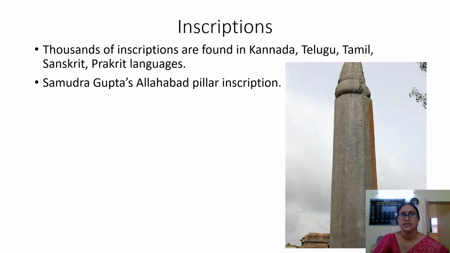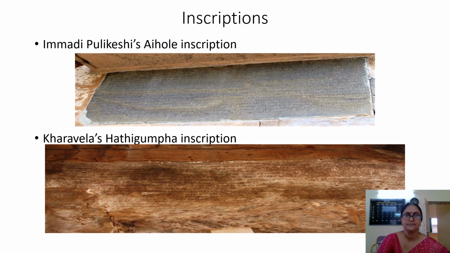So in this way, thousands of inscriptions are written in various languages like Kannada, Sanskrit, Tamil, Telugu, Gujarati, like this. In various languages, the inscriptions are written which can be found in different places of India. For example, Immadi Pulikeshi's Aihole inscription. Here you can see the picture of Immadi Pulikeshi, Pulikeshi the second.